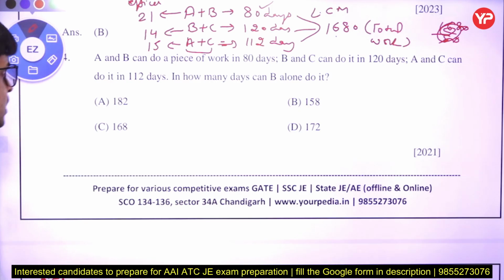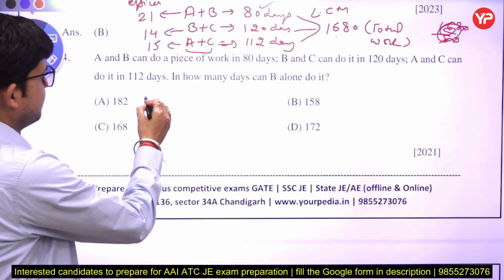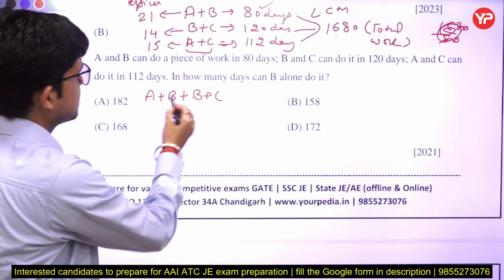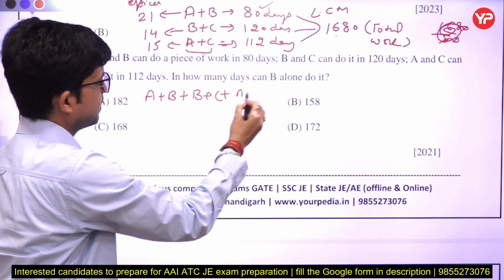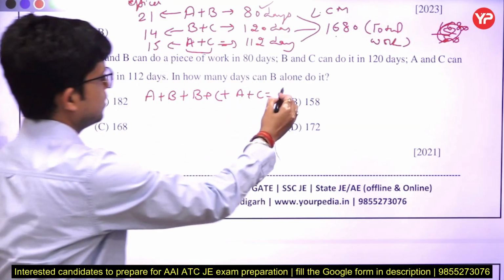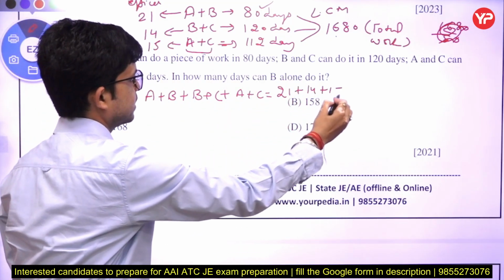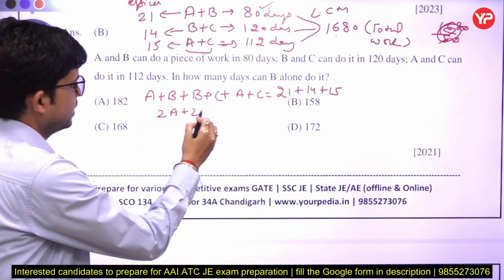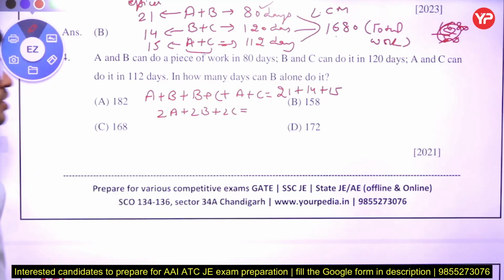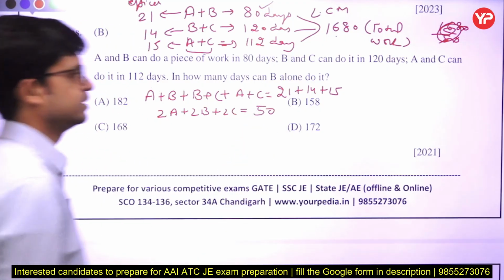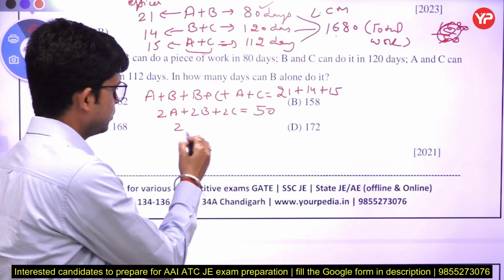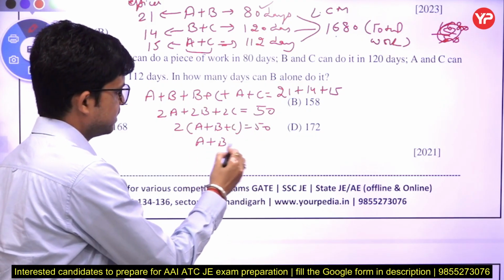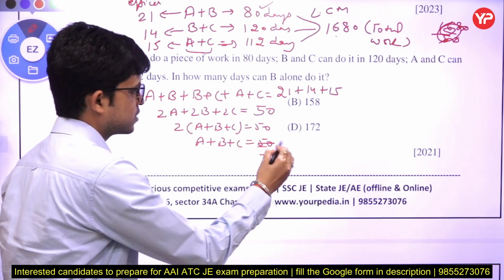Now what will be the total efficiency if we add all three equations, A plus B, B plus C, and A plus C? What will be the total efficiency? 21 plus 14 plus 15. And we get here 2A plus 2B plus 2C is equal to how much? That is 50. Now we get 2 times A plus B plus C is equal to 50, and A plus B plus C is equal to 50 by 2, that is 25.